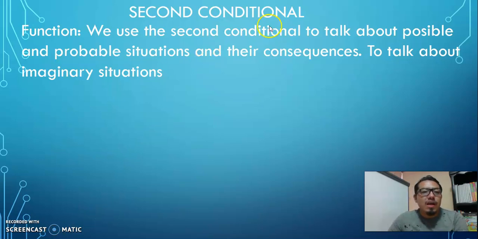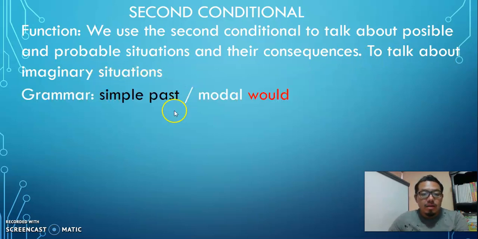Okay, second conditional function. We use the second conditional to talk about possible and probable situations and their consequences, to talk about imaginary situations. You use simple past, modal would.